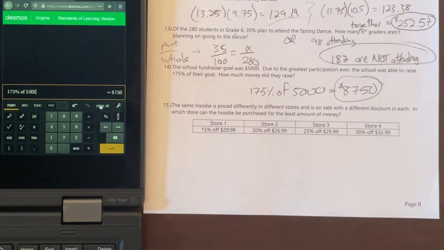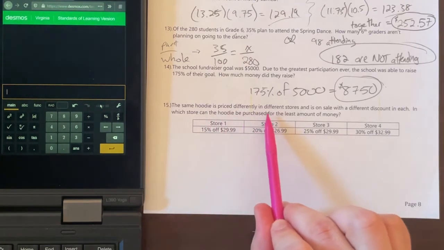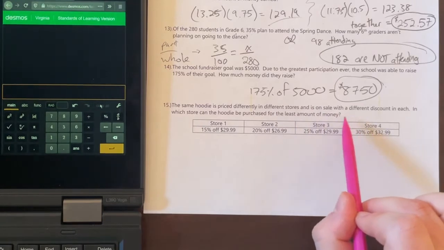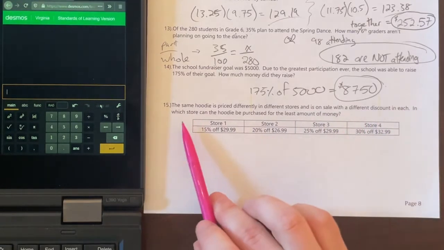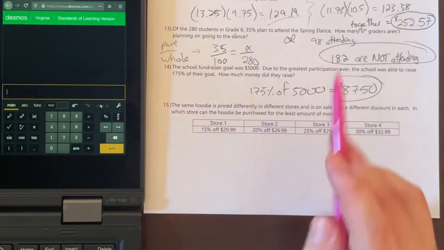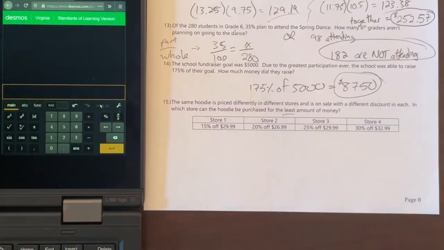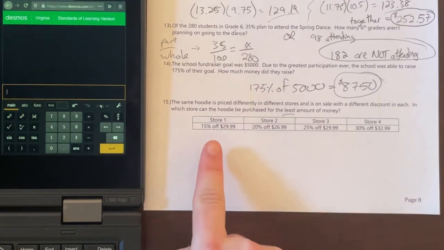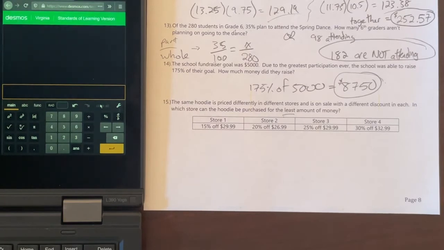And then lastly, for number 15, it says the same hoodie is priced differently in different stores and is on sale with a different discount in each. In which store can the hoodie be purchased for the least? So we're looking for the cheapest amount of money. So what you can do, a couple of ways of doing this. What I'm going to do is I'm going to just find the sale price for each of them and then compare. So I have to say, all right, 15% of the 29.99. However, I have to make sure I'm subtracting that. So I have to take that original amount and subtract my answer.